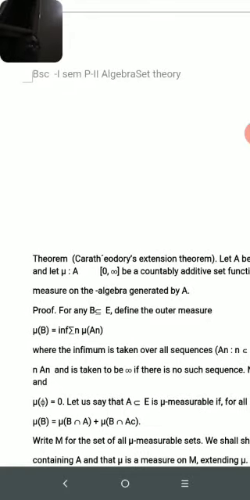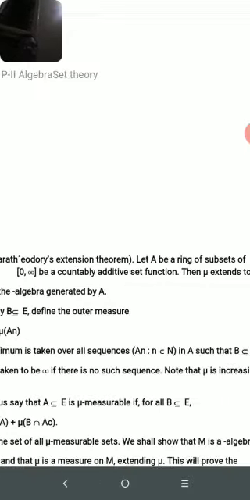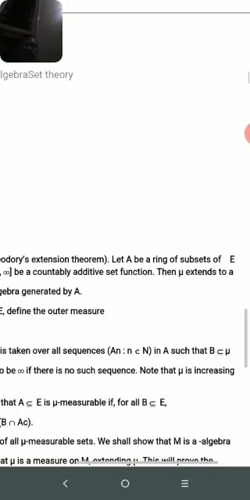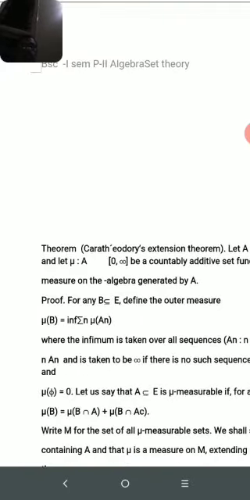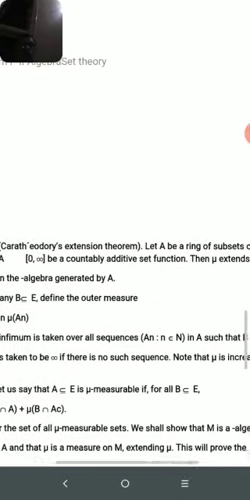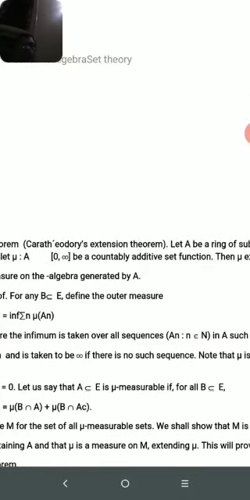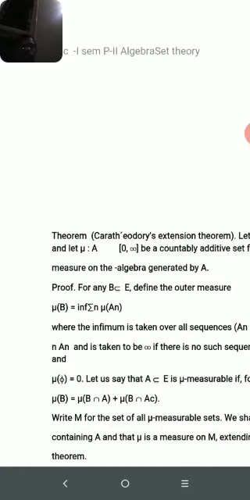Its proof: for any b a subset of E, define the outer measure mu of b equal to the infimum of the summation over n of mu of a_n, where the infimum is taken over all sequences a_n, n belonging to capital N, in a such that b is a subset of the union of a_n, n taken to infinity. If there is no such sequence, note that mu is increasing and mu of the null set equals 0.